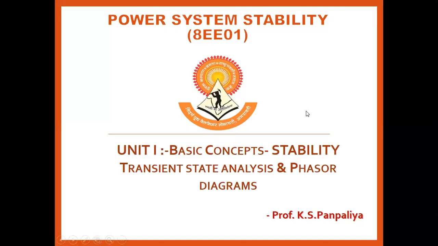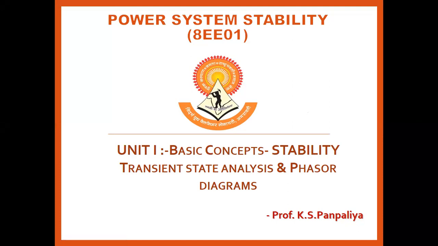In today's lecture, we are going to discuss another concept of stability, that is transient state stability and its phasor diagram. In the previous lecture, we discussed the Park transformation. In that case, we convert the three-phase system into a two-phase system for analysis purposes, to make the system more stable and to analyze it more precisely. The Park transformation is generally preferred.